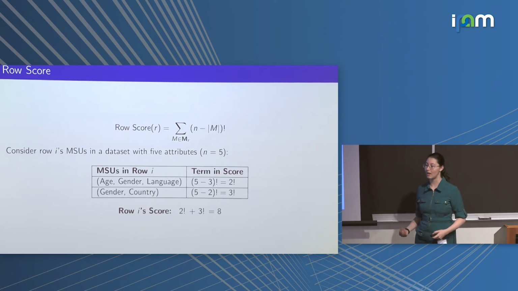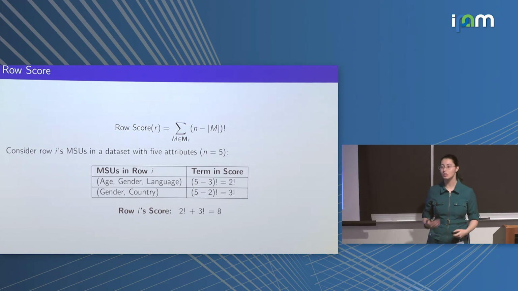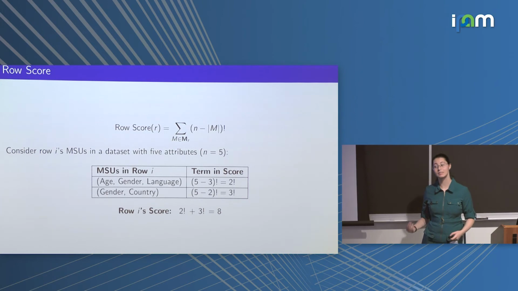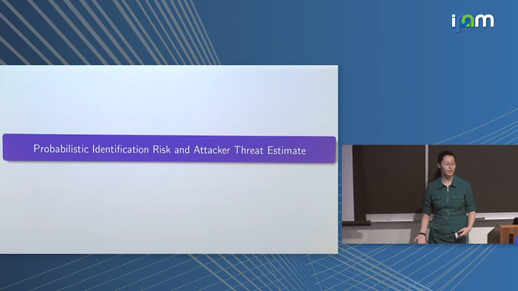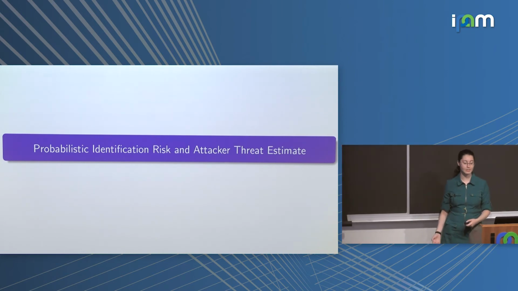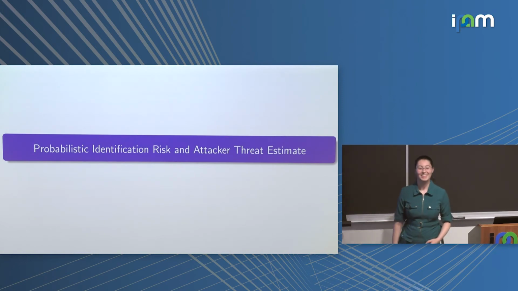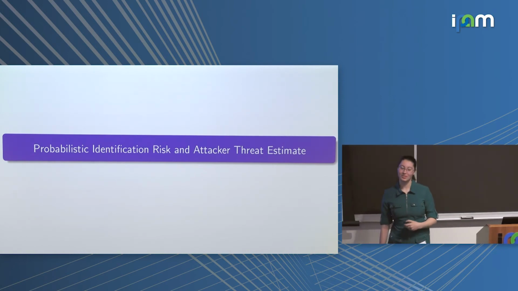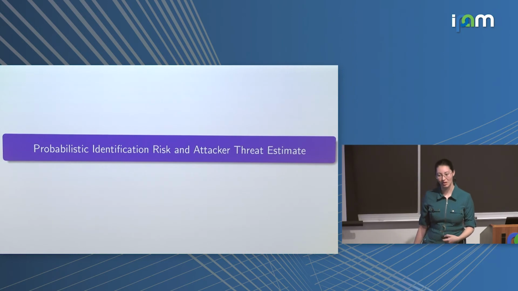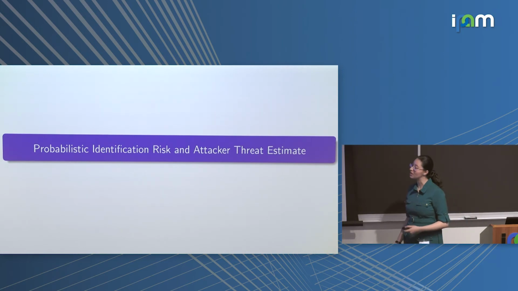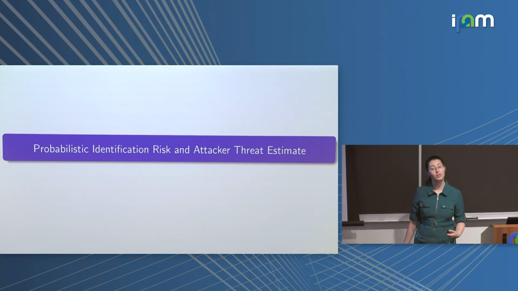In the context of Ads Data Hub, we'll have many different numbers of attributes, so it's very important to us that the score that we develop makes sense between data sets with different numbers of attributes. Because of that, we introduced the Probabilistic Identification Risk and Attacker Estimate Score, or PIRATE score. This score is the product of our work this summer, and we have presented the theoretical background as well as our algorithmic implementation to our sponsors at Google.